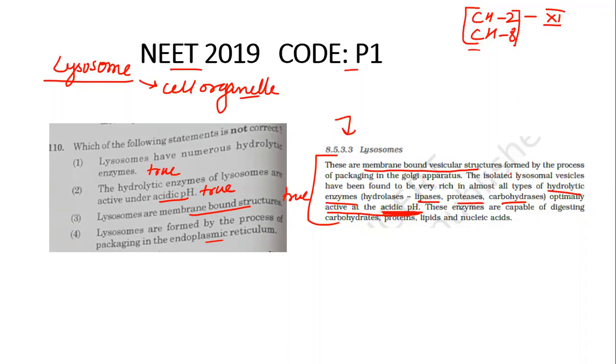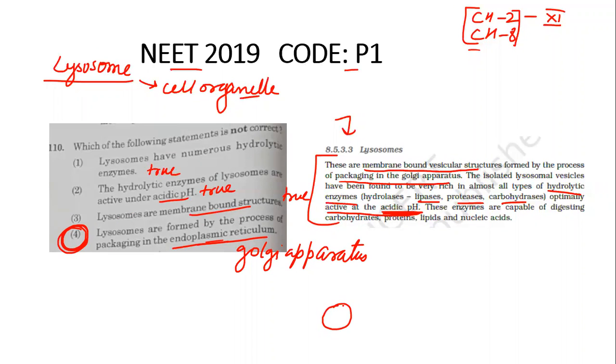Now, if you read further, it says that these are formed by the process of packaging in the Golgi apparatus. But here it is written endoplasmic reticulum. So this one is the doubtful one, and this is actually the correct answer. This statement is not correct. It should have been Golgi apparatus.